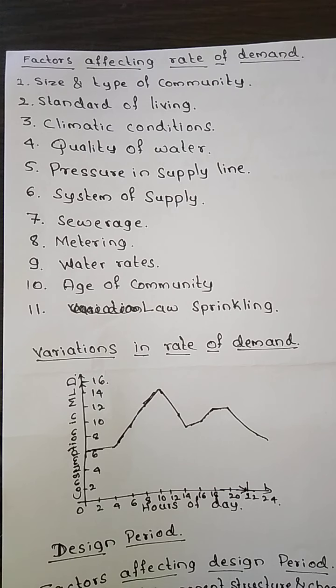Then standard of living. Usually a higher standard of living is there for higher class people, while middle class and lower class people normally consume less water. Higher class people in their houses will have a good garden with large space, probably swimming pools, coolers using water, and in the bathroom they will have tubs and jacuzzis. All these kinds of facilities usually higher class people will have.